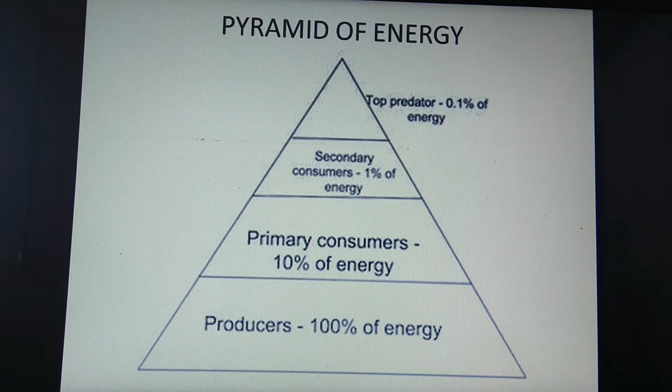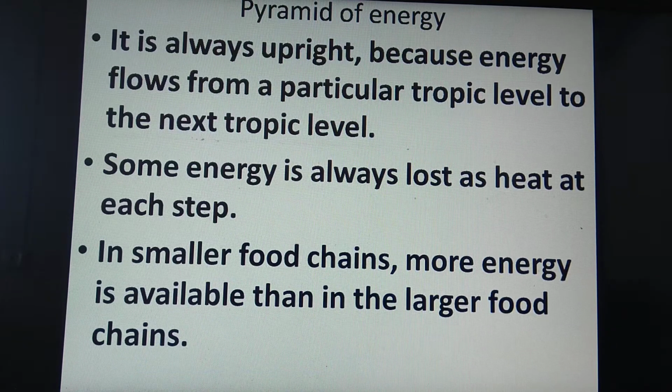See this pyramid of energy. From producer it is transferred to the primary consumer. From producer it goes to primary consumer, and from primary consumer it goes to secondary consumers, and from secondary consumer it goes to the top level predators or the top level consumers. So when this energy moves from one level to another, it always goes upright, and so an upright type of pyramid is formed for the energy.